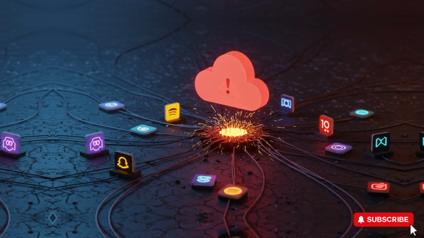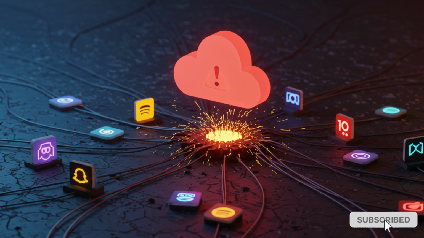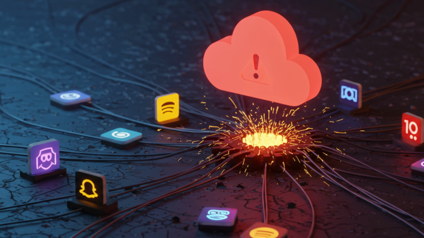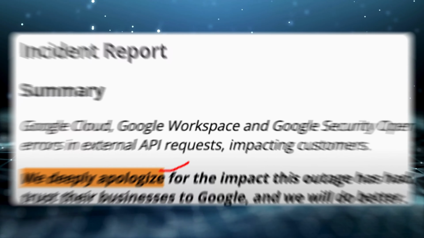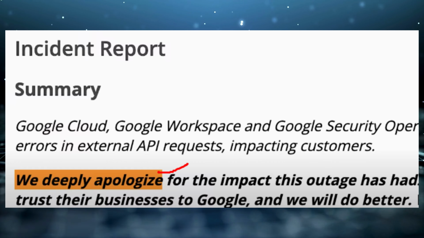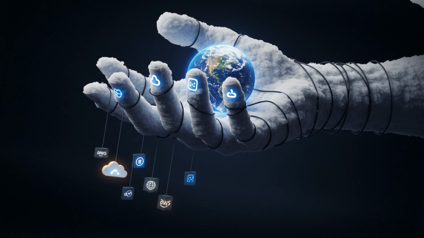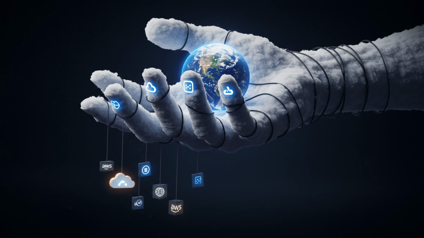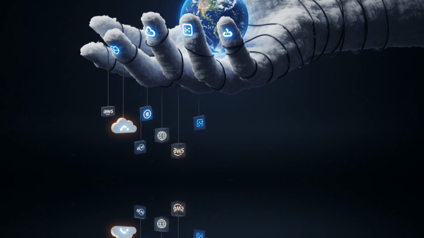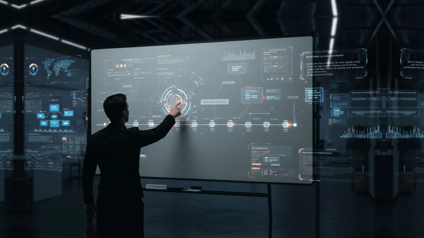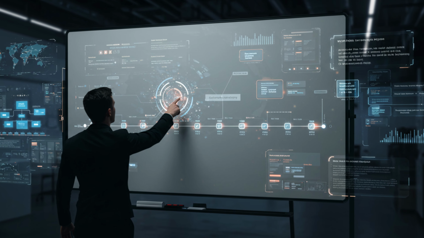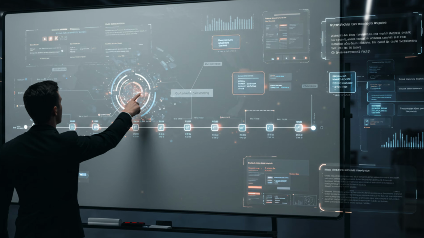All signs point to Google Cloud Platform, the backbone for many of your favorite apps. Google has since issued an apology, but the damage is done. This incident reveals just how much control big cloud providers have over the internet we all rely on. In today's episode, we'll break down exactly how this digital disaster unfolded from a software engineering lens.